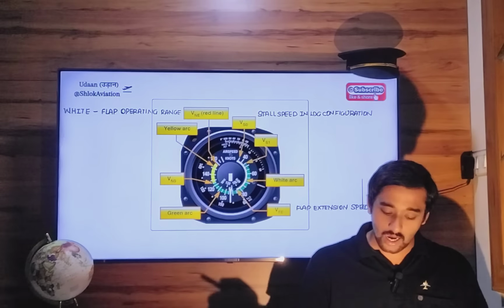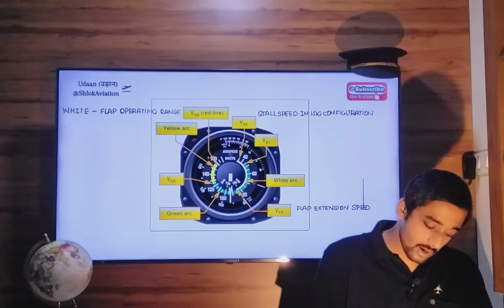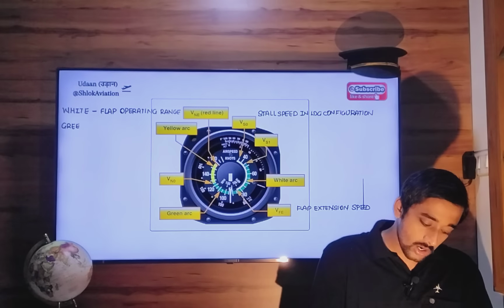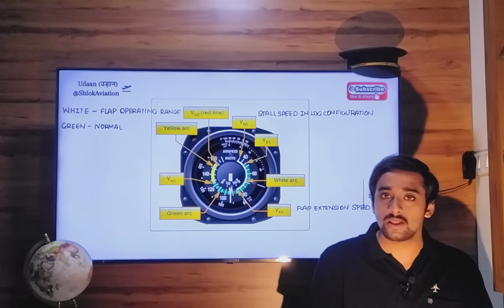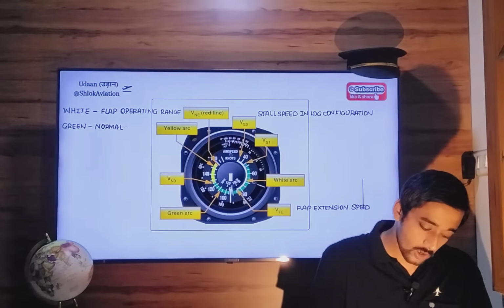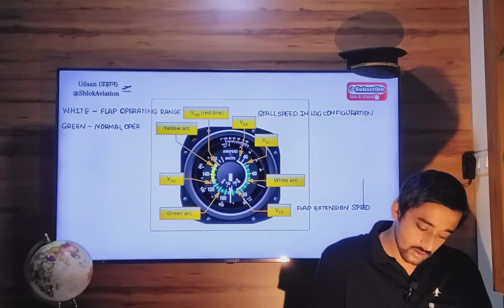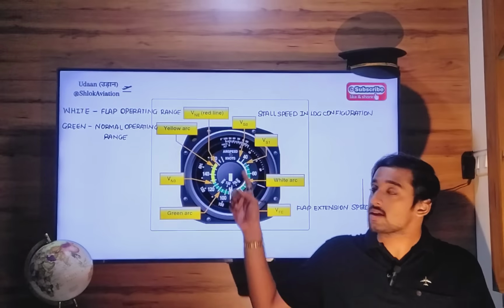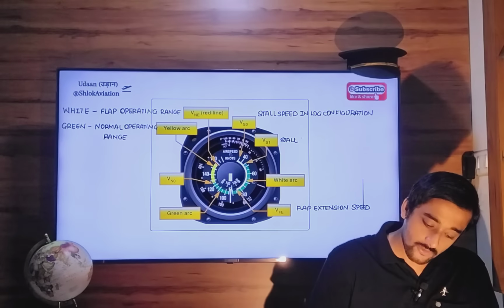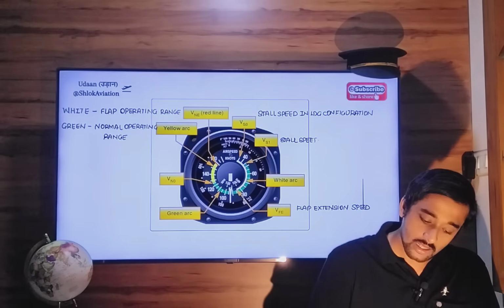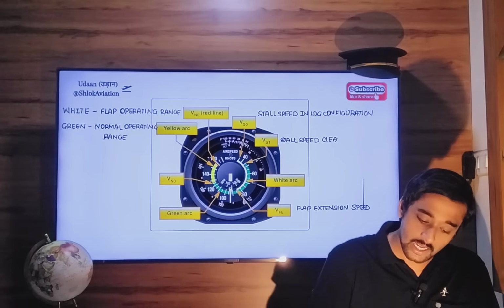Next is the green arc. Now this green arc is nothing but normal operating speeds. When you are flying in the green arc, you are flying in normal operating speeds or normal operating range. Okay, so the lower limit of this green arc is Vs1, which is the stall speed of your aircraft in clean configuration.